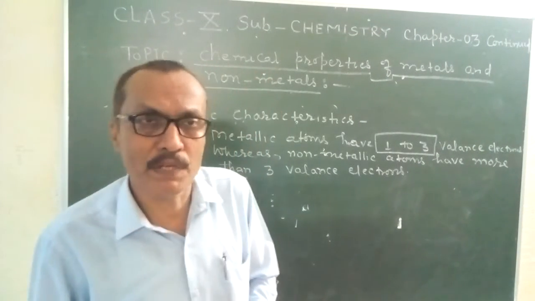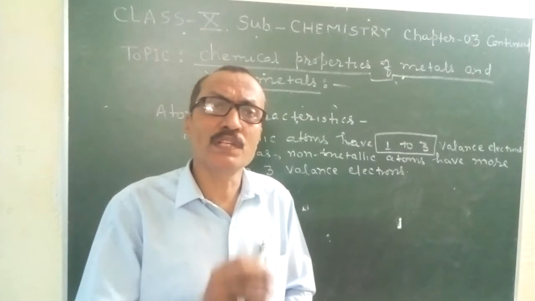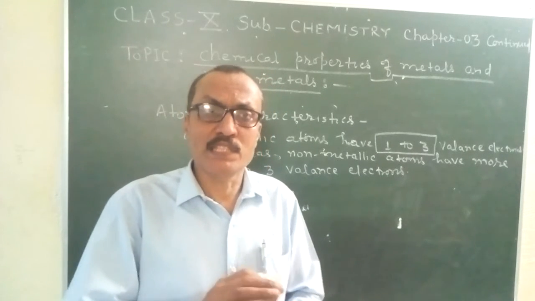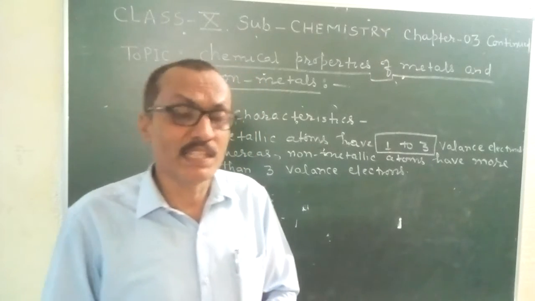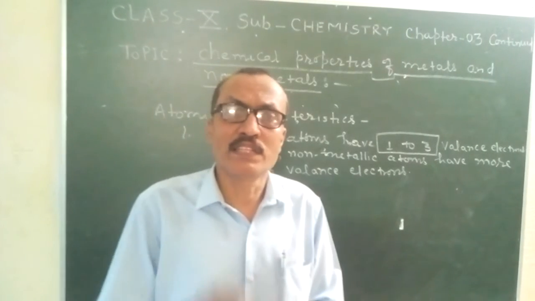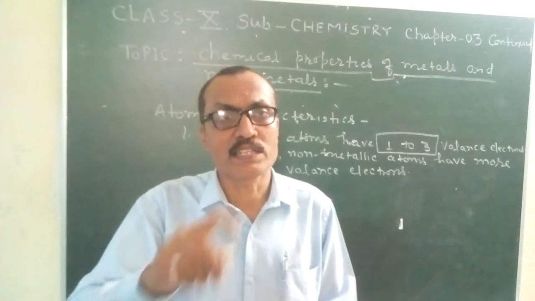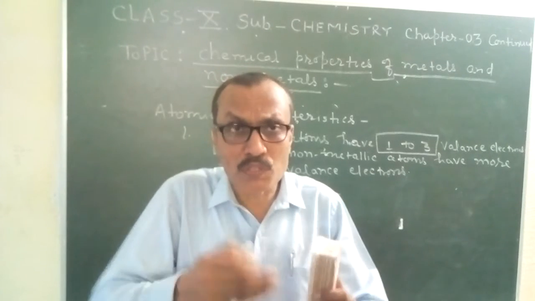For example, chlorine. The atomic number of chlorine is 17. If you distribute these electrons according to the Bohr-Bury scheme, in the outermost orbit there are 7 electrons. So chlorine is regarded as a non-metal, 7 electrons being more than 3.